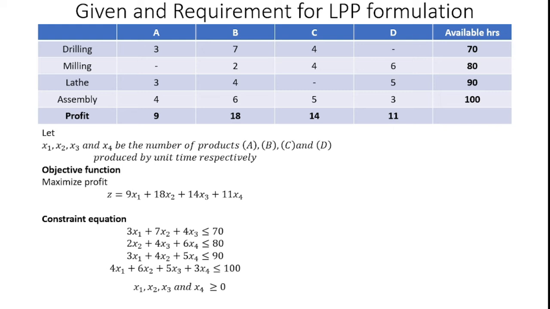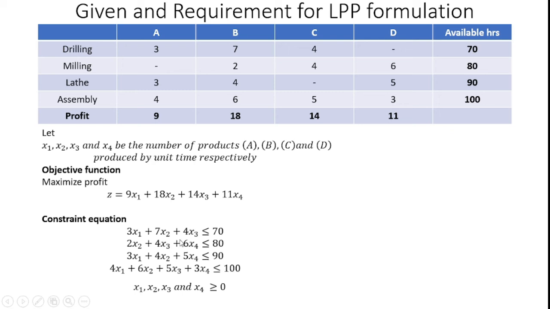Here the first constraint equation is 3x1 plus 7x2 plus 4x3 less than or equal to 70. How can I get it from the available data? For producing product A, the drilling machine consumes 3 hours, so 3 into x1. For producing product B it is 7 hours, so I multiply 7 into the decision variable x2, so 7x2.